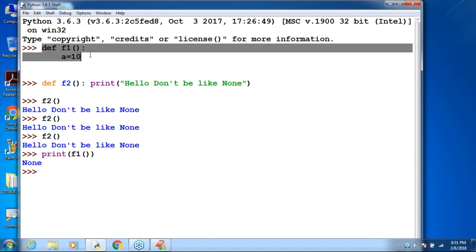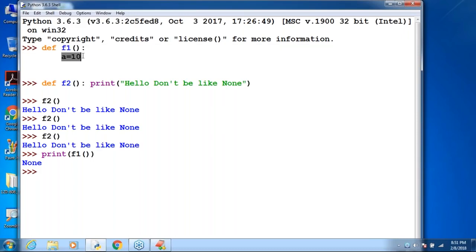If there is no value, how can you handle the situation? It is nothing bad. Inside f1, I just declare a variable, but it is not returning anything. Remember, a function can return, or not return anything. Just declare a local variable a is equal to 10 like that. This type of scenario is nothing but None. To handle such scenarios, happily we can go for None.